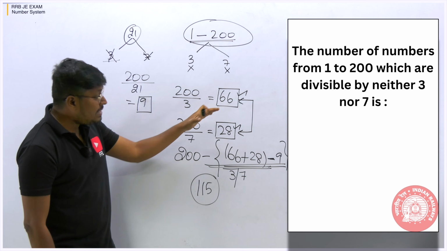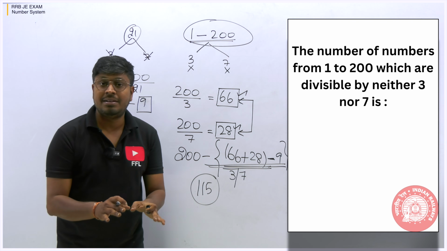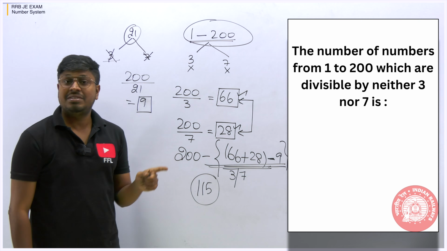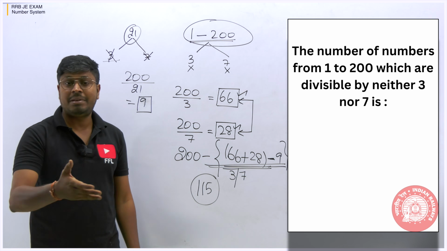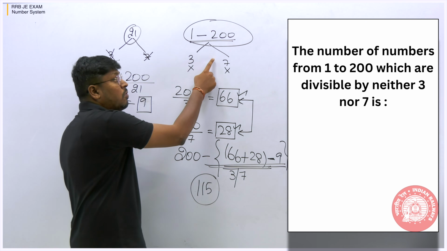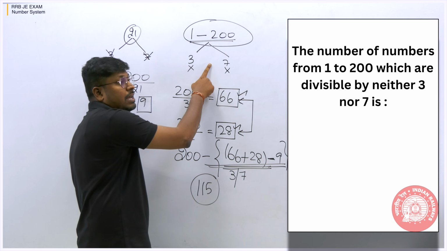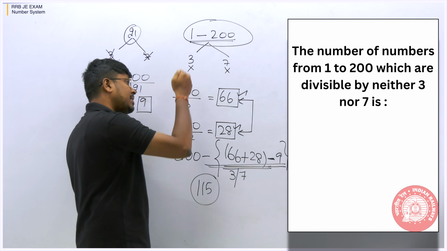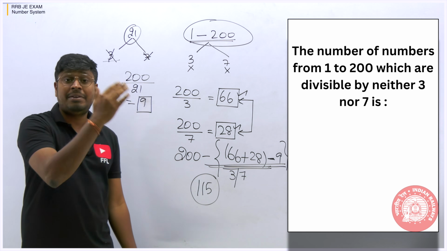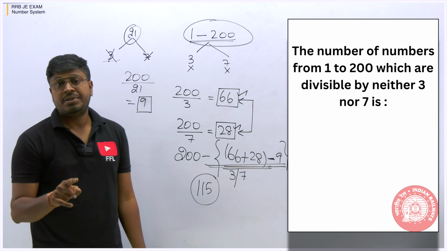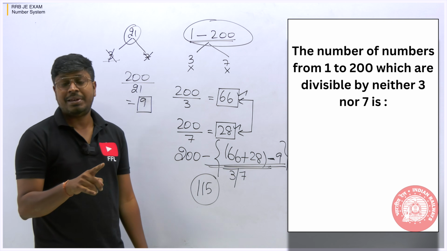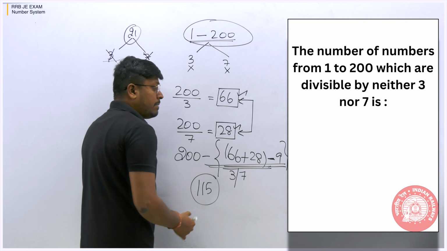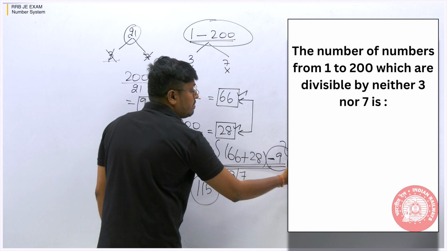So this is the easy way where you can solve all the questions related to this concept. When you take your books and see, and when you take SSC exams, railway exams, you can see a large number of questions asked from this area. What are all the numbers which are divided by 21? What are all the numbers which are divided by 5 and 10? These kinds of questions are mostly asked in many competitive exams, and students will find 66 and 28, but many students will forget to write this -9.